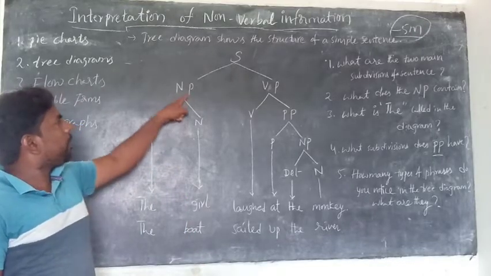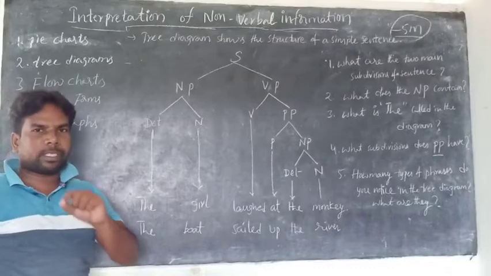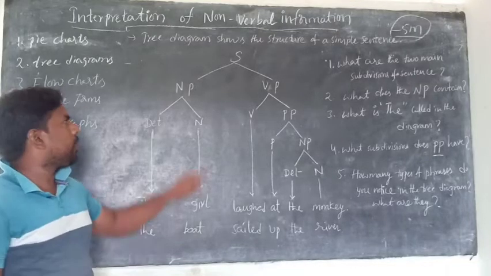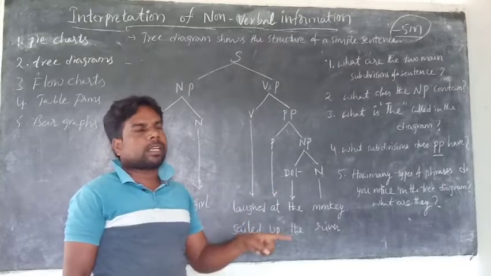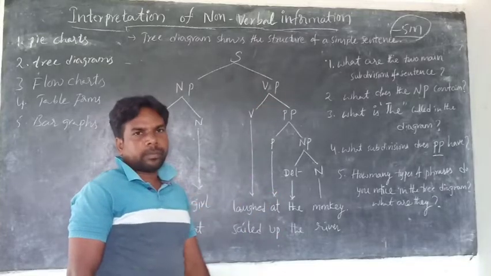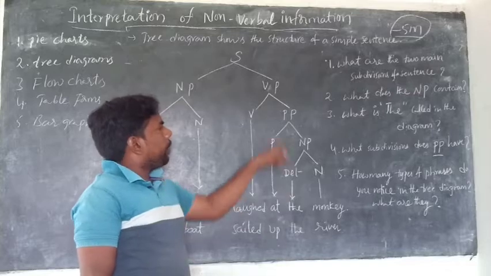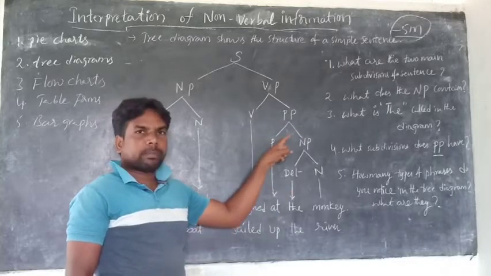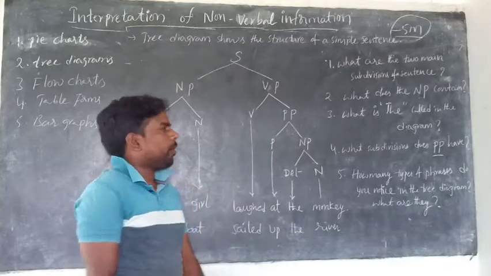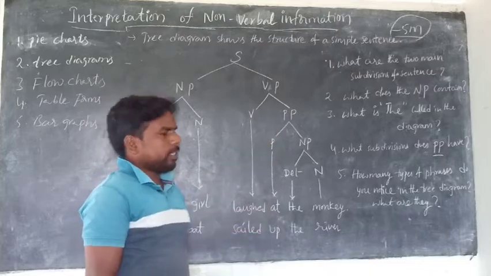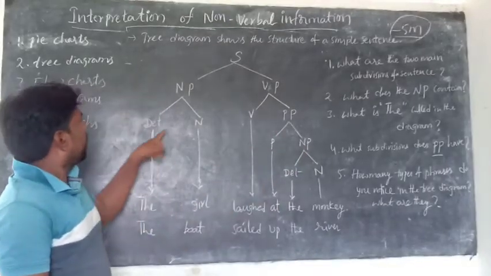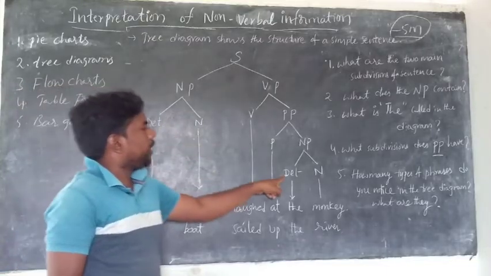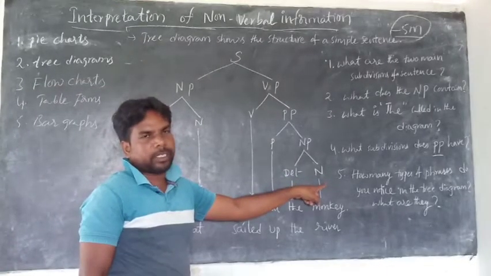So the noun phrase is nothing but determiner plus noun. The verb phrase is nothing but verb plus prepositional phrase. The prepositional phrase is nothing but preposition plus noun phrase. And the noun phrase is, again, determiner plus noun.